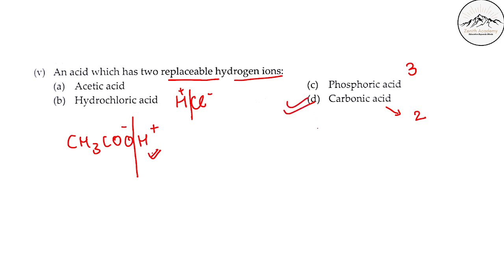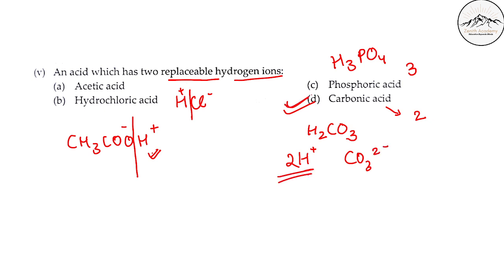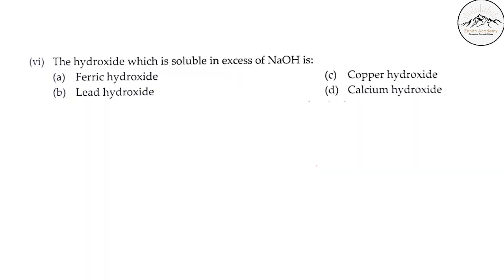So the answer is carbonic acid, H2CO3. Phosphoric acid is H3PO4. Here it will form two H plus ions and one carbonate ion. So two replaceable ions are there. So the answer is carbonic acid.